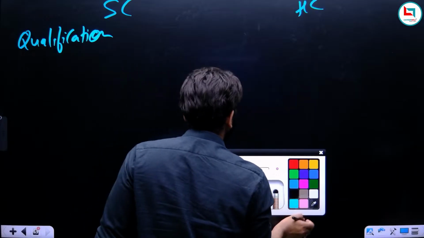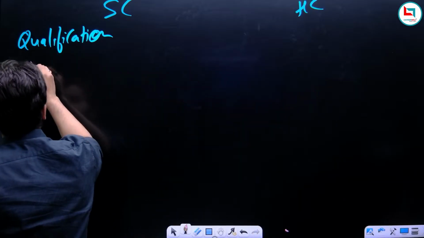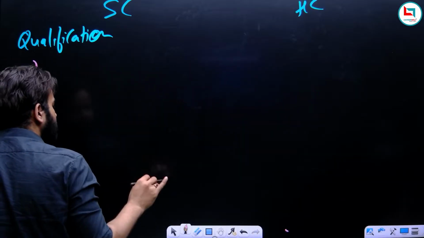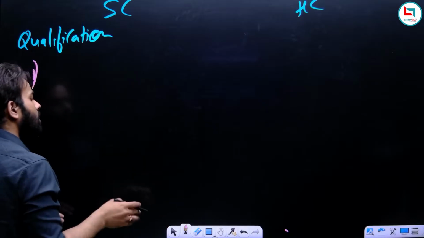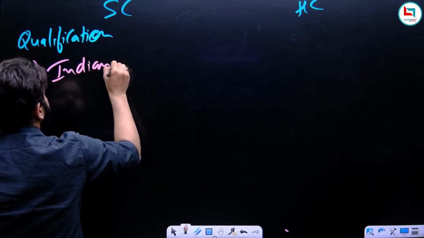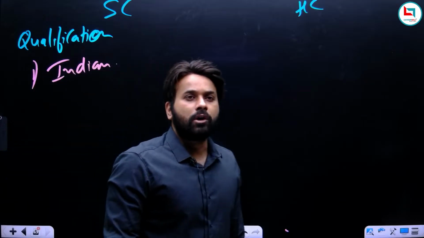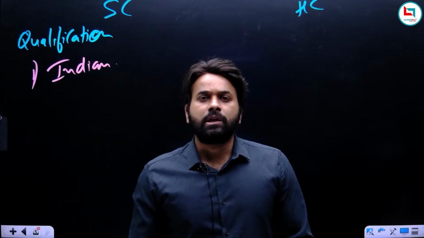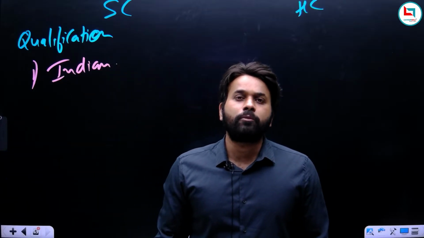So what is the qualification of a Supreme Court judge? The first qualification is simple, and no one is going to ask this in examination. You have to be a citizen of India. No one is going to ask the first qualification, because obviously if you have to become a judge of Supreme Court, then you have to be a citizen of India.